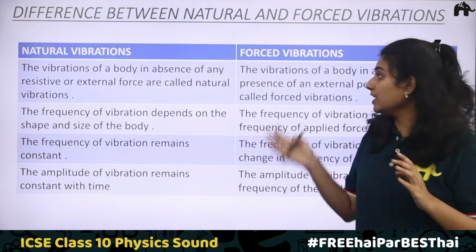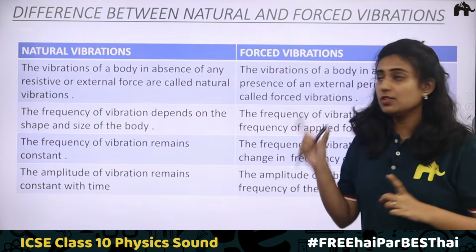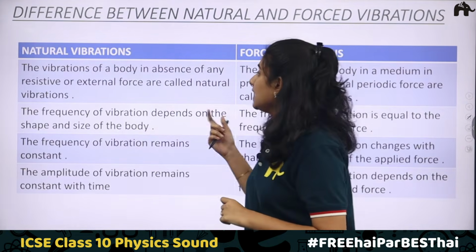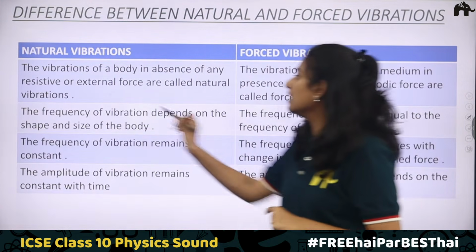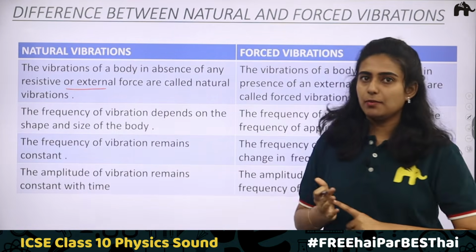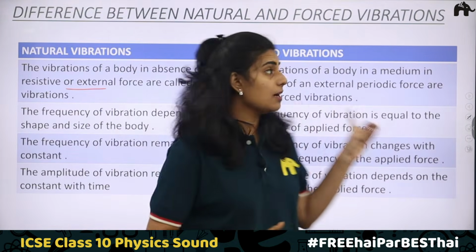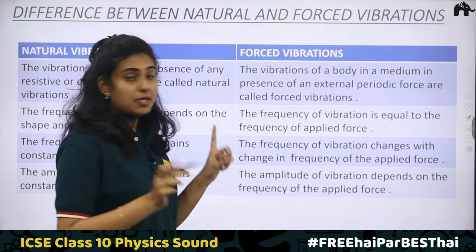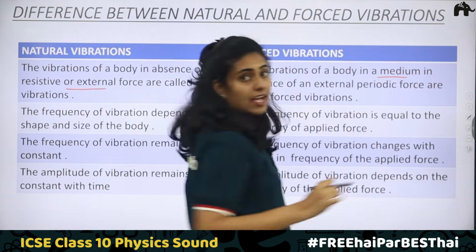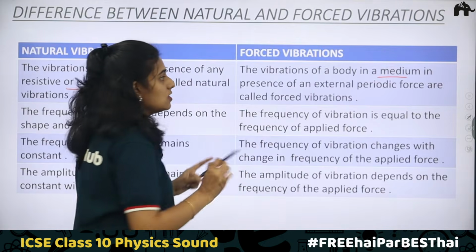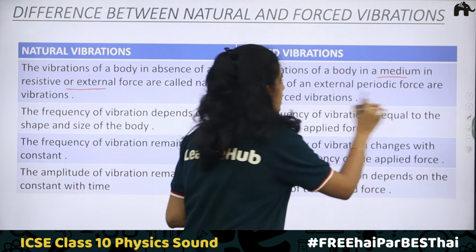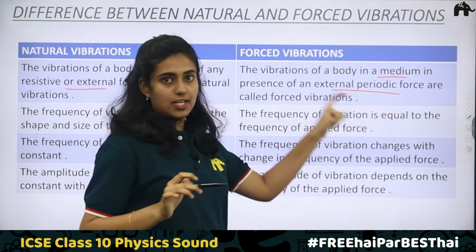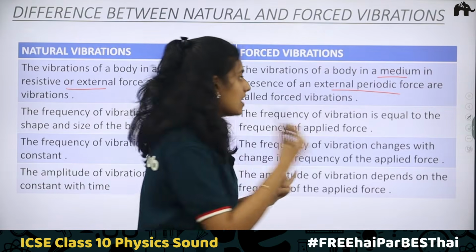What are the differences between natural vibrations and forced vibrations? Natural vibration is the vibration of a body in the absence of any resistive or external force. There is no external force acting. But forced vibration is the vibration of a body in a medium, in the presence of an external periodic force, or the driving force.